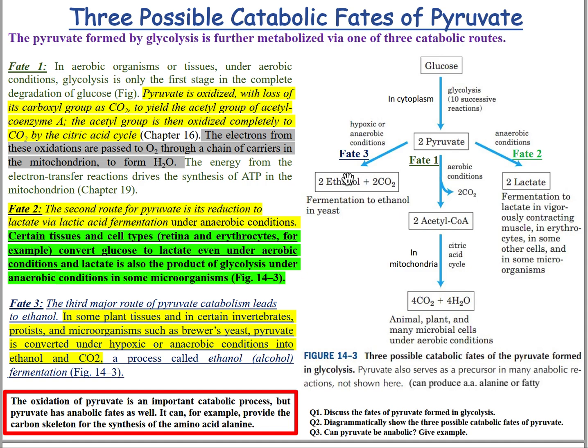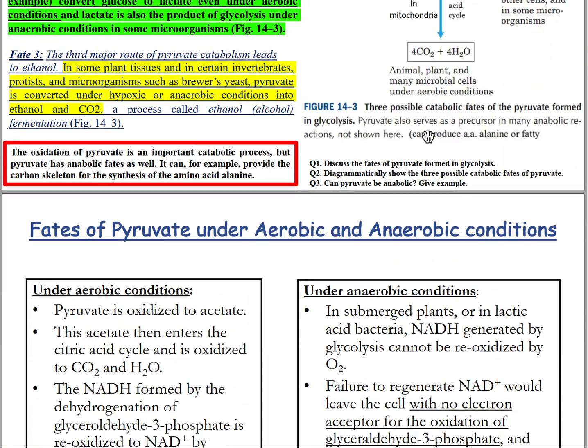The oxidation of pyruvate is a very important catabolic process, but pyruvate has an anabolic fate as well. It can, for example, provide the carbon skeleton for the synthesis of amino acids like alanine.